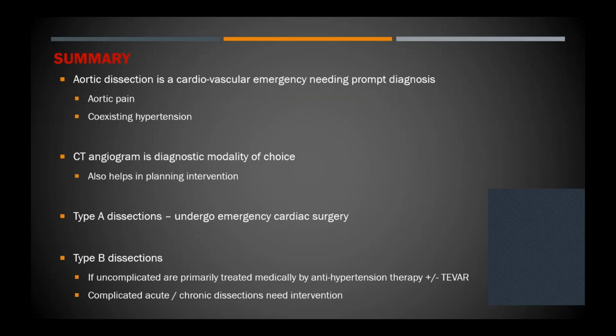Type A dissections need emergency cardiac surgery. Type B dissections, on the other hand, are predominantly treated medically with antihypertensive therapy to begin with, or you may offer them TEVAR according to the clinical setting, while complicated dissections and chronic dissections often need interventions, usually in the form of endovascular therapy. So thank you.